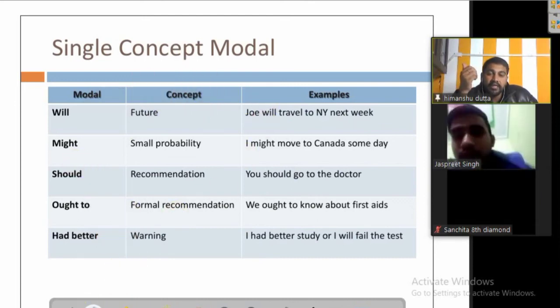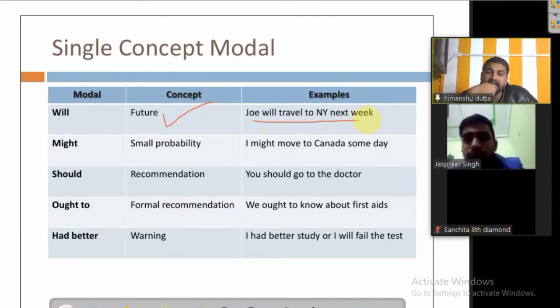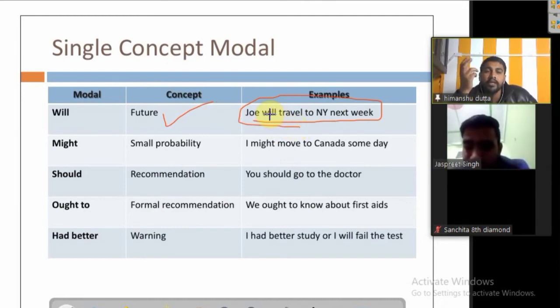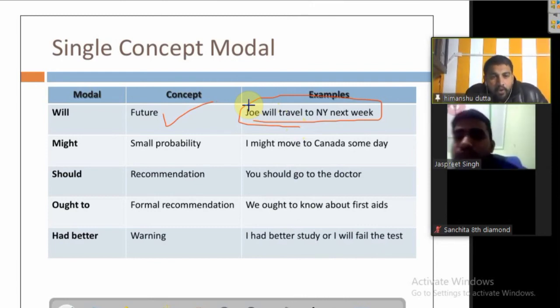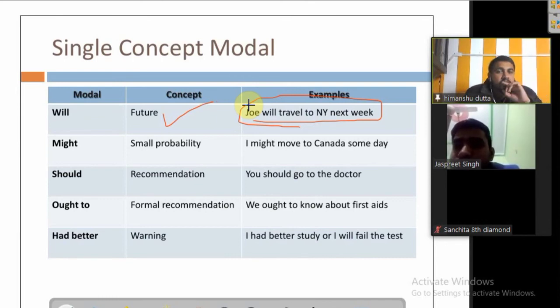Like I already told you, will is used for the future. Joe will travel to New York next week. Something is going to be happening next week. Going to is also another way to express it. You can watch the use of future in one of the videos that I have already created recently. I will place the link above.